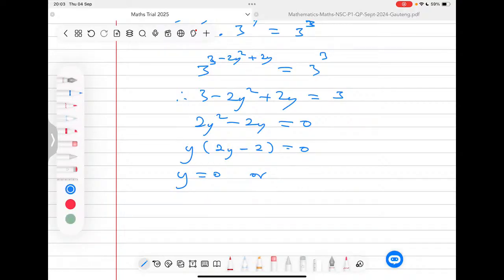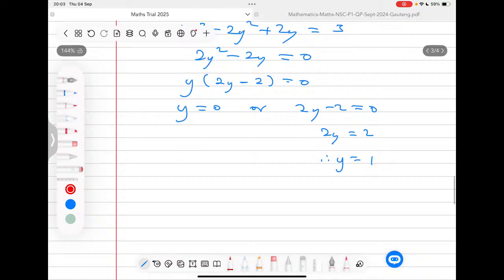So here we are going to say 2y minus 2 is equals to 0. Then I take the negative 2 to the other side, so that I'm having a 2, and I'm dividing by 2 on both sides. So this goes to this side, it becomes positive. Then I divide here by 2, and a 2, it cancels. I'm left with 1. So my y becomes 0 and 1.